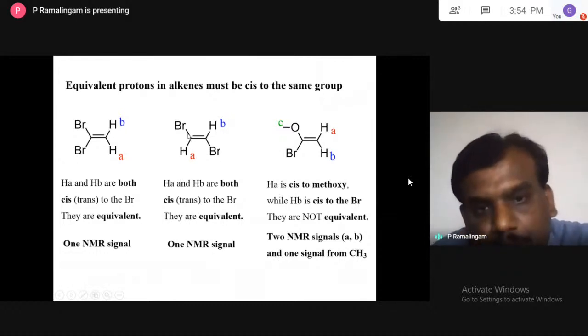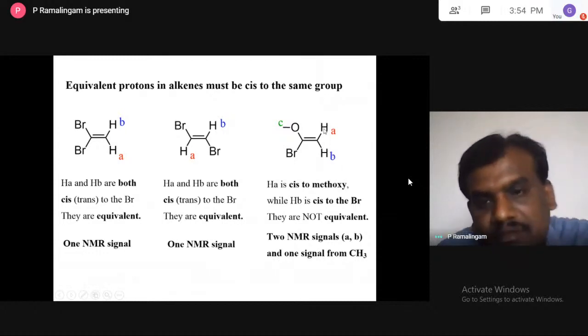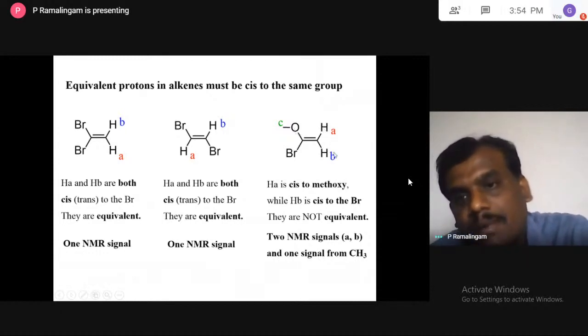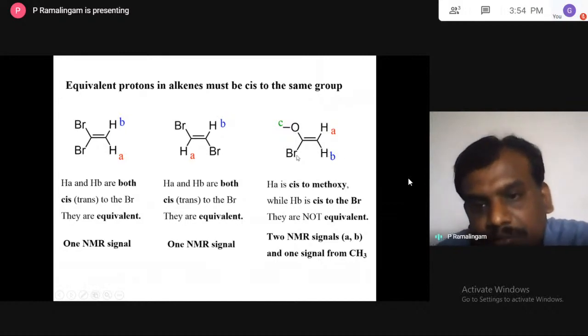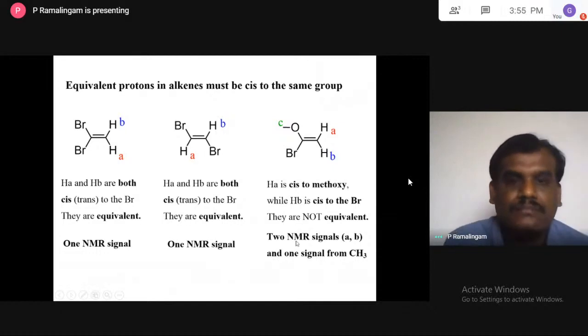But instead of bromine, what if I remove one and add some group, an OCH3 or a CH3 group? Finally, what happens now? The protons are not identical. I converted one to OCH3, so this proton is cis to the methoxy group, but the other has the environment of Br. So now you get two NMR signals for this.